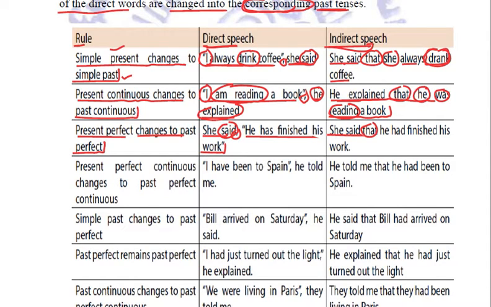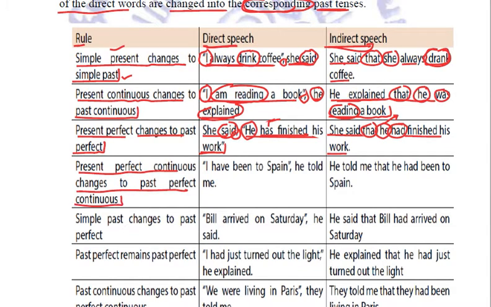She said that he, third person remains "he", "has finished his work" will be converted into "had finished his work". So "has" will be replaced with "had". Clear?